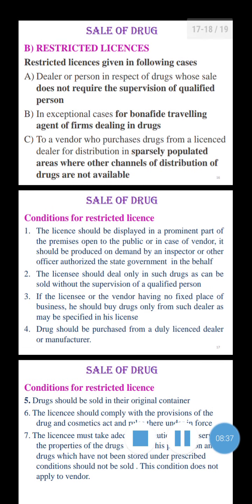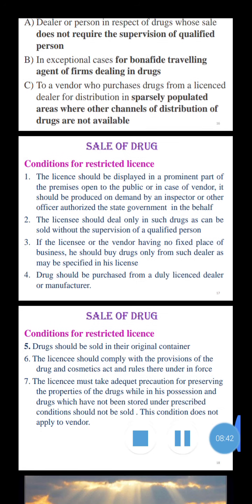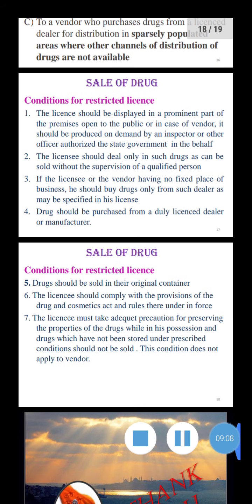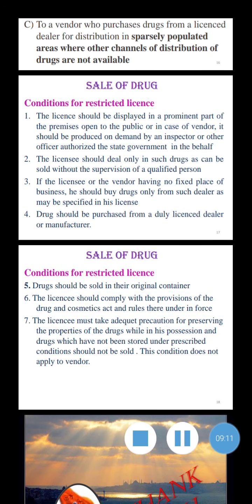Now these are the conditions required for the restricted license. In that you see the license should be displayed in a prominent place. The licensee should deal only in such drugs as can be sold without the supervision of a qualified person, that is, the drugs that are OTC. Then if the licensee or vendor has no fixed place of business, drugs should be purchased from a duly licensed dealer or manufacturer. Drugs should be sold in their original container.